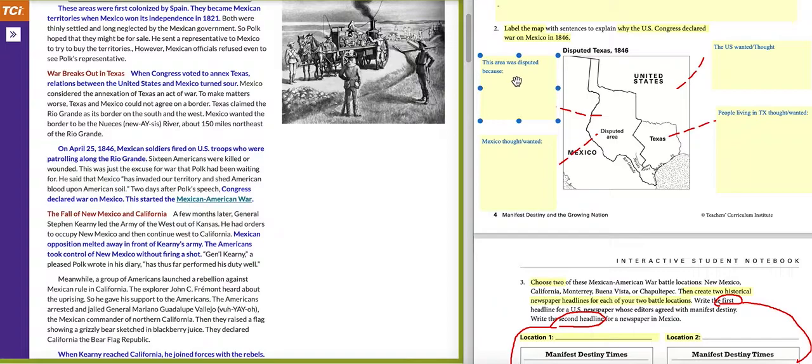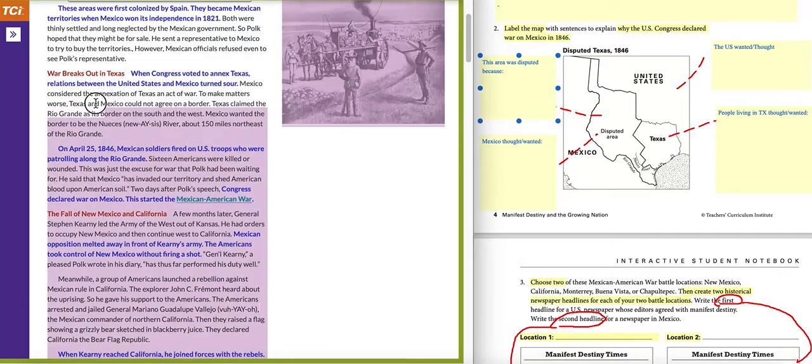You will type that answer in there, and you'll be looking over in this section here, this purple section. Then you've got, what did Mexico want? What did the U.S. want or think about that disputed territory? And what about the people that already lived in Texas at the time? Because that's what Texas looked like at the time right there.